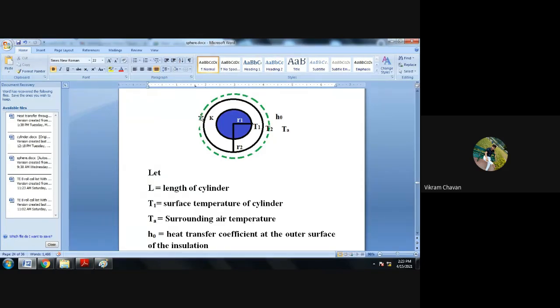And if you increase the thickness of insulating material, the conductive resistance will get decreased, no problem, but the convective resistance will get increased. And in actual, the summation of these two resistances will actually decrease as we increase the thickness of the insulating material.